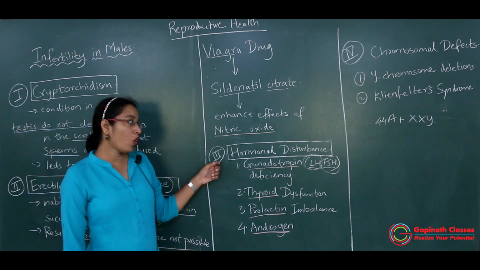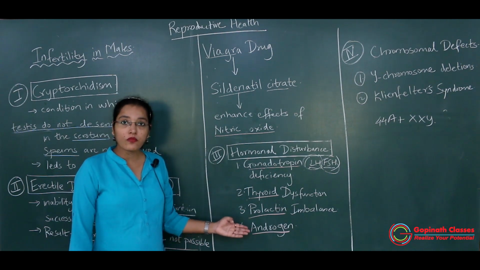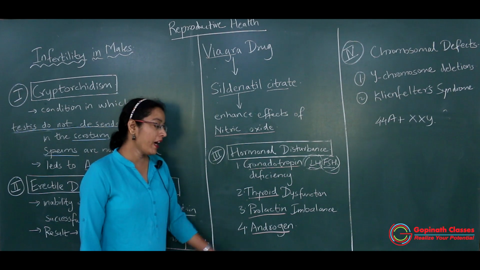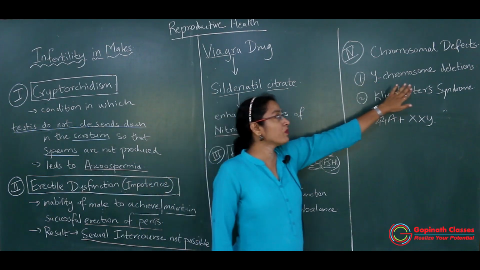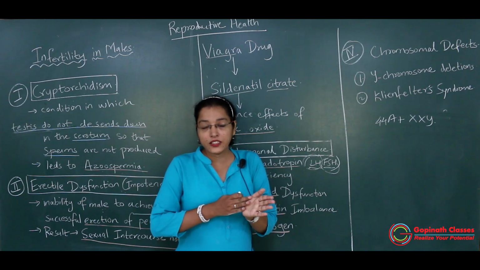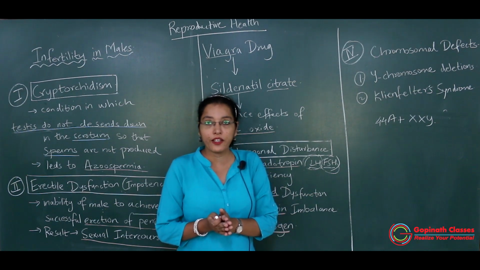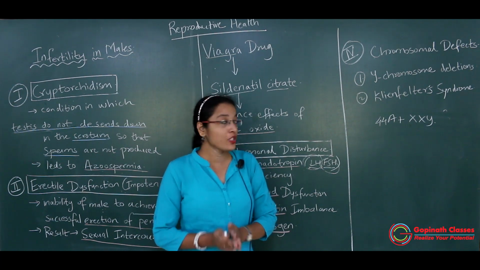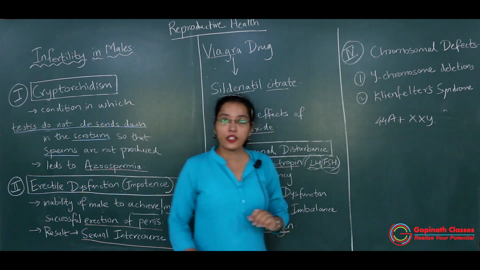Then hormonal disturbance. Which are the different hormones needed for fertility in males? LH, FSH, thyroid hormone, prolactin and androgen. Then fourthly, chromosomal defects. If the proper chromosomes are there, means if the Y chromosome is there, there will be no disturbance, no problem in spermatogenesis, if the genes present over the Y chromosome are in proper order. So if there is deletion of the Y chromosome or Klinefelter syndrome, then definitely there will be